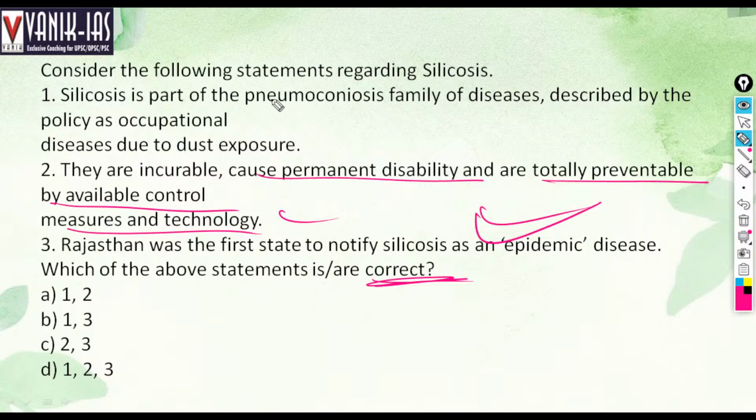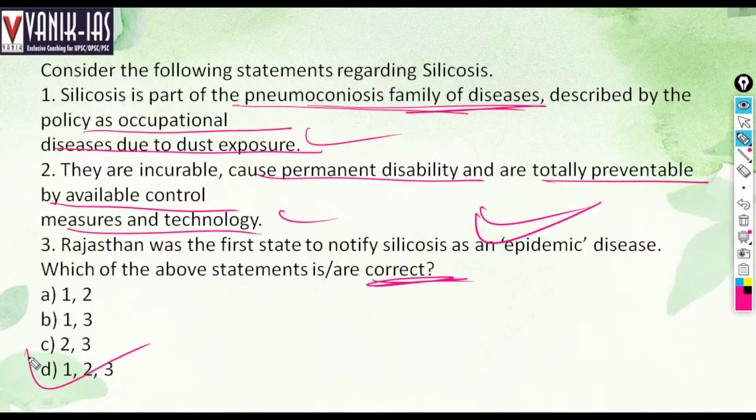Silicosis is part of the pneumoconiosis family of diseases, described as occupational diseases due to dust exposure. For example, somebody working in a cement factory may suffer from silicosis, or those working in asbestos factories, because of dust, may suffer from silicosis. So 1, 2, 3, all the options are the right answer here. In 2015, Rajasthan declared it an epidemic under the Rajasthan Epidemic Disease Act.